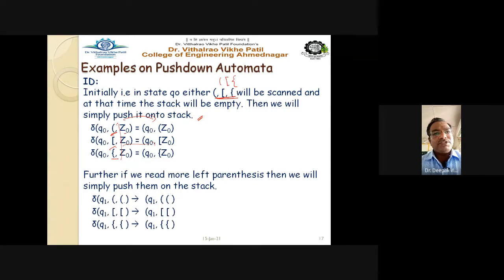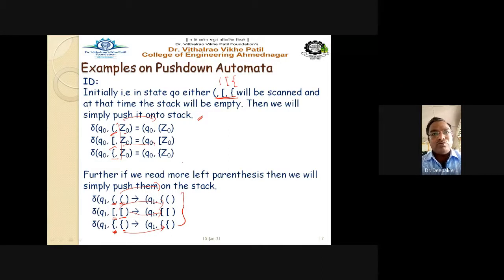If the top of the stack is a round bracket and the input is also a round bracket, then also go on pushing. If the top of the stack is a square bracket and the input is also a square bracket, then also push that square bracket. And if the top of the stack is a curly bracket and the input is also a curly bracket, then we push all these brackets inside our stack, right?